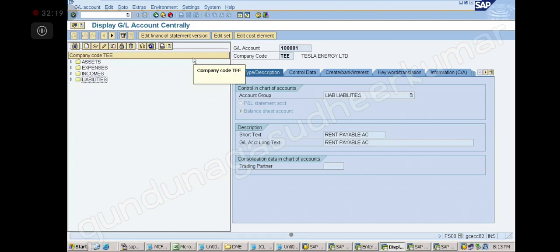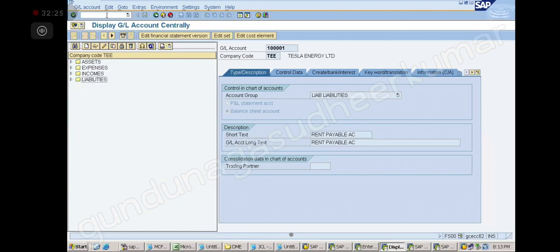Every time we post, it is asking for a GL account number, sir. Group account number. Somewhere you must have ticked something that I have not told you. Please check all the steps one by one. Okay, sir.